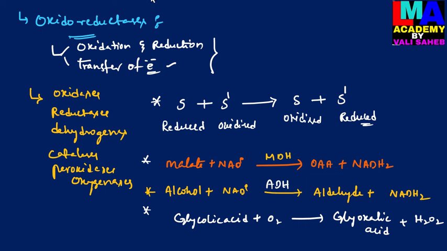This reaction is catalyzed by the enzyme glycolic acid oxidase, which is involved in this oxidation reaction. So this is about the oxidoreductases.